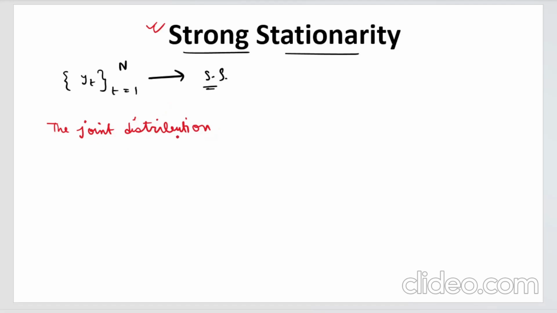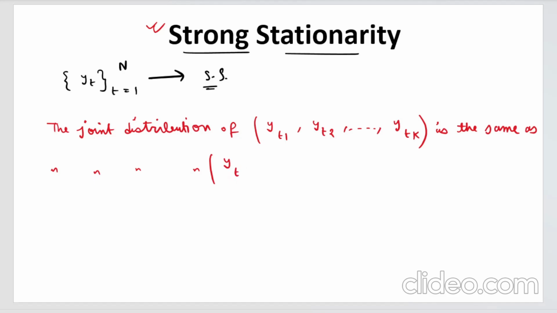The joint distribution of yt1, yt2 up till ytk is the same as the joint distribution of yt1 plus h, yt2 plus h, up till ytk plus h. And this is the definition of strong stationarity.